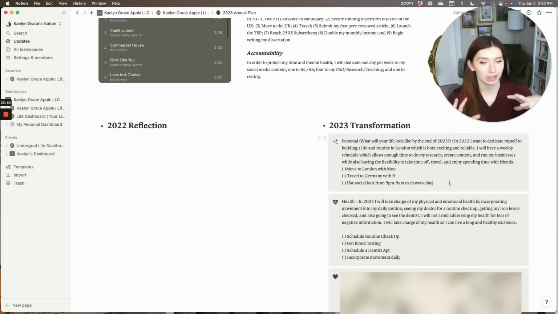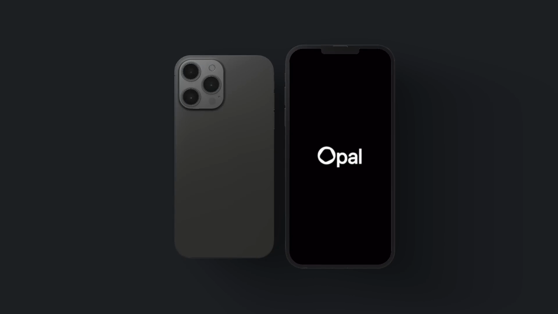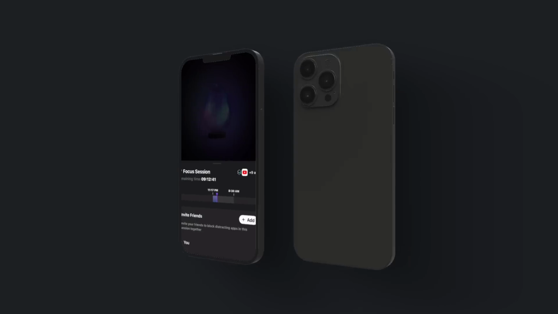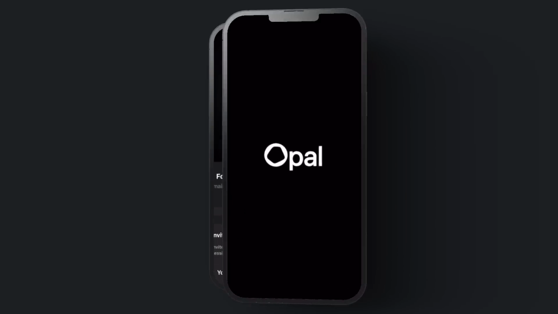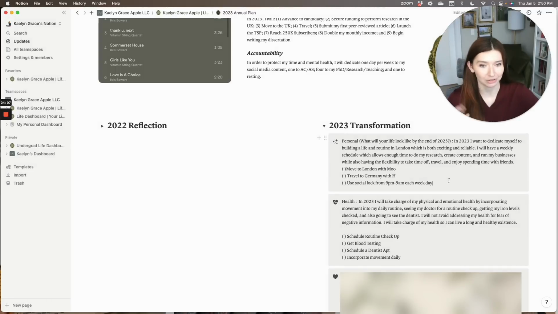I also added here, use social lock from 9 p.m. to 9 a.m. every day or every weekday. I use the app Opal in order to block apps on my phone, so that way I don't have access to my email or to TikTok and all of those things. And that has been really good for my overall mental health.